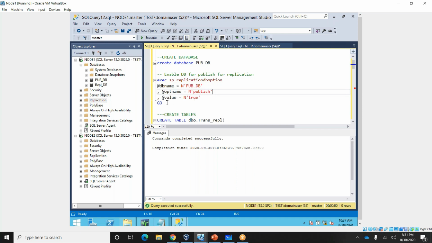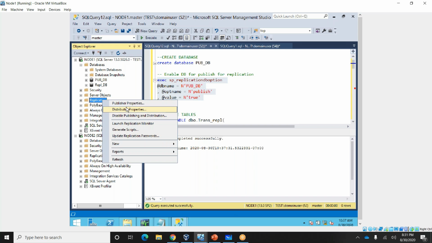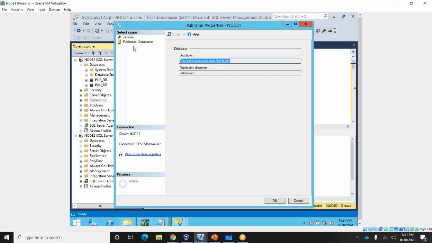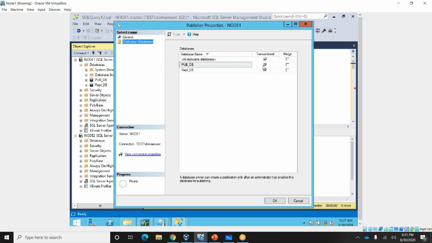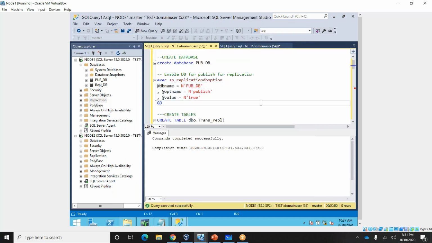So we can do it from here, and the replication publisher property will be enabled. From scripts also you can do the enabling.